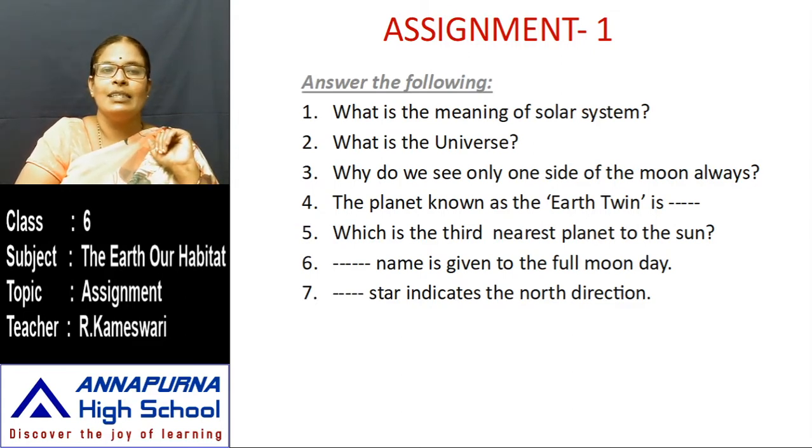Why do we see only one side of the moon always? That is the third question, children. The moon is the satellite of our Earth. The moon revolves around our Earth. We are all living on the Earth, and at the time, we see only one side of the moon. Why? What is the reason? Write the answer of this question. In this lesson, you write these three questions.